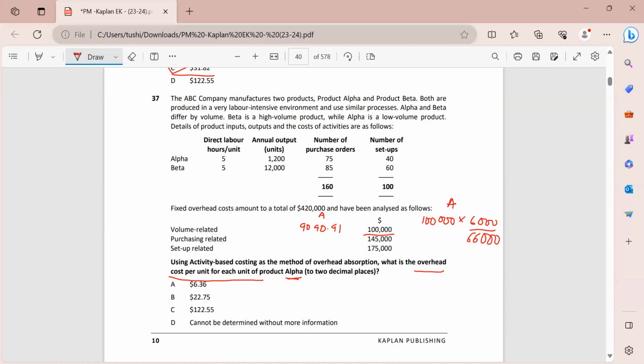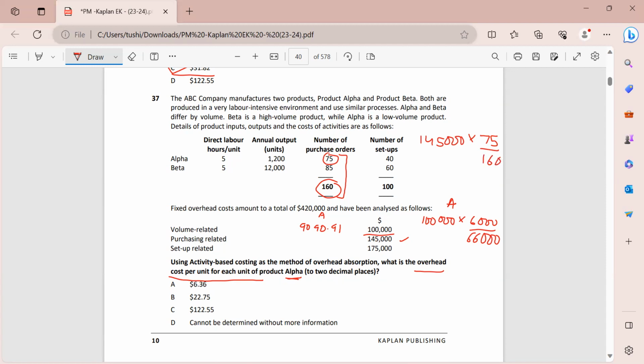Now I will go for the purchasing related cost. For purchasing related cost, my driver is the number of purchase orders. With regards to purchase orders, we have a total of 160, and for product alpha, we are ordering 75. So how will this be split? I am writing this calculation above. So 145,000 will be split by 75, which is the orders we are placing for alpha, and dividing this by the total, which is 160.